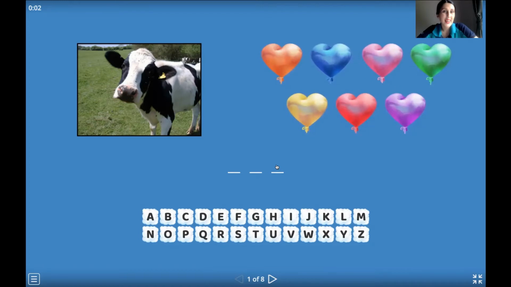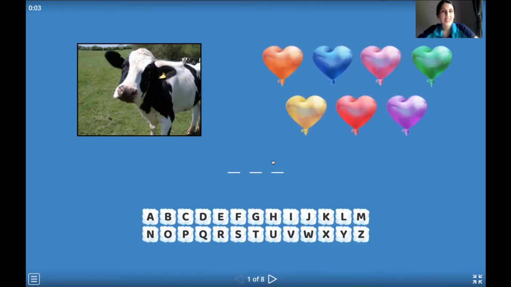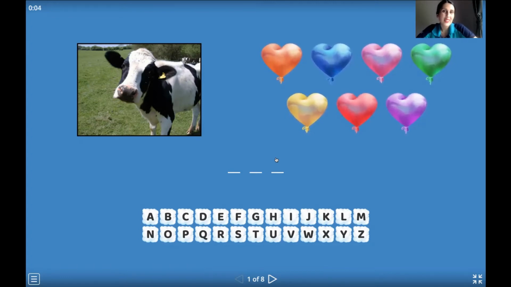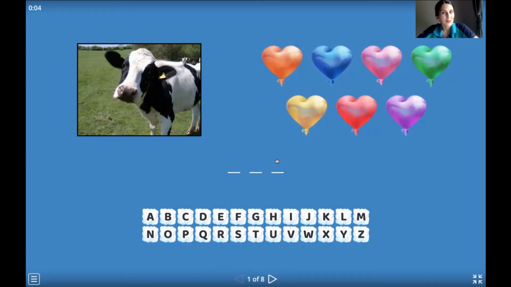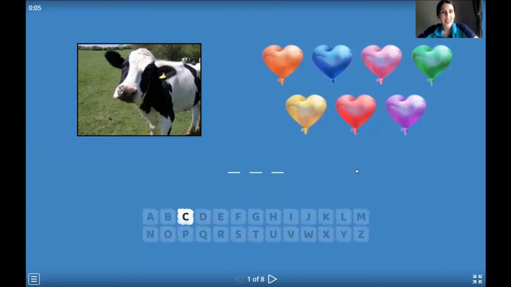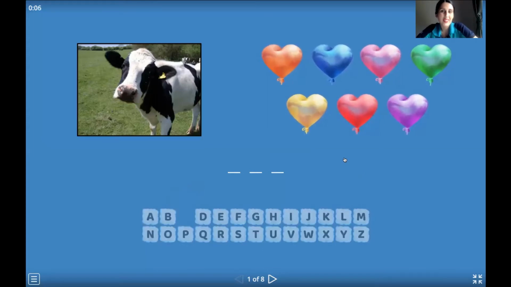So this is a cow. That's right. This is a cow. So we have to find the beginning letter, P1. What letter do you want to choose? Letter C. Yes, good. That's correct. Letter C will be the beginning letter in this word.